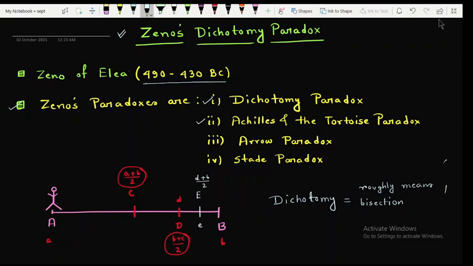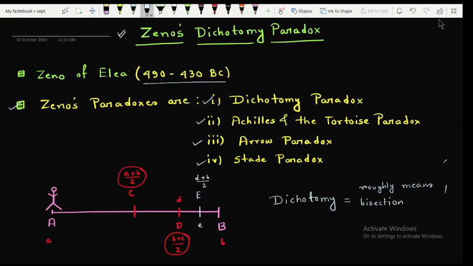Number two, Achilles and tortoise paradox. Number three is arrow paradox. And number four is stadium paradox. In today's lecture, I'll try to explain the famous Zeno's dichotomy paradox.